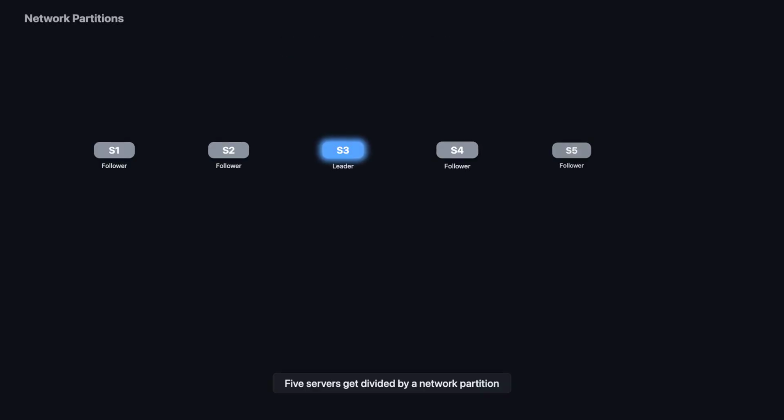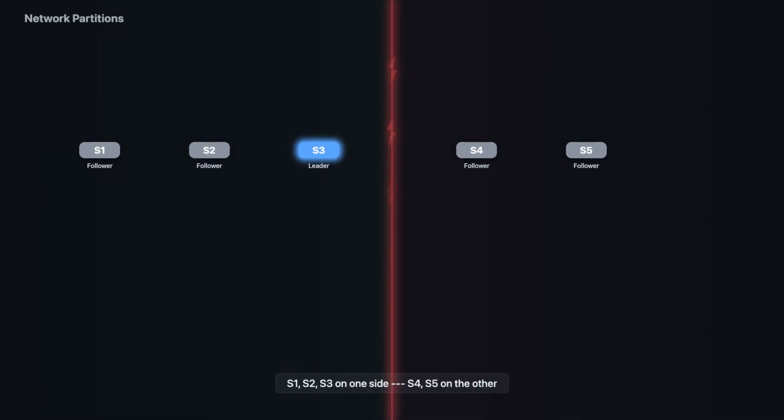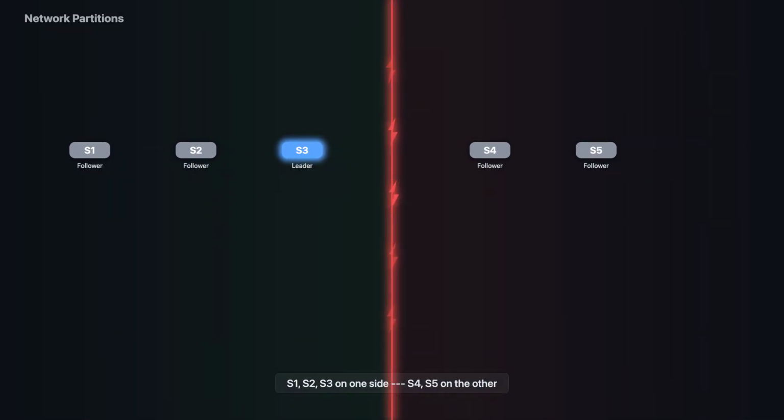Now for the hardest test. What happens when the network itself splits in two? Imagine our 5 servers get divided by a network partition. S1, S2, and S3 are on one side. S4 and S5 are on the other. S3 is currently the leader. On the majority side, S3 can still reach S1 and S2. That's 3 servers, a majority. So S3 continues to accept writes and commit entries normally. Everything works fine on this side.